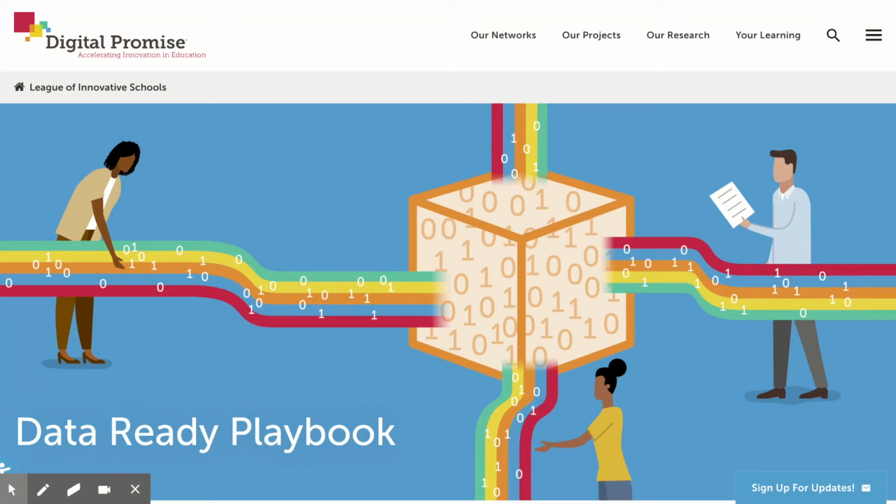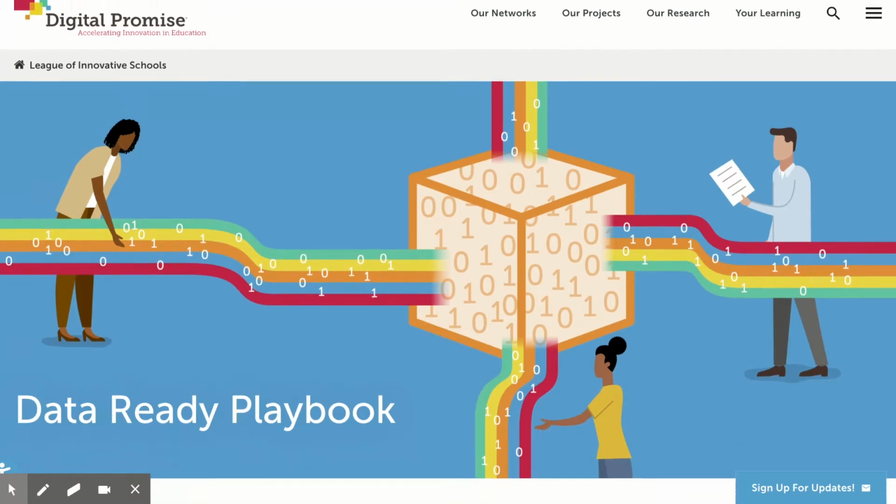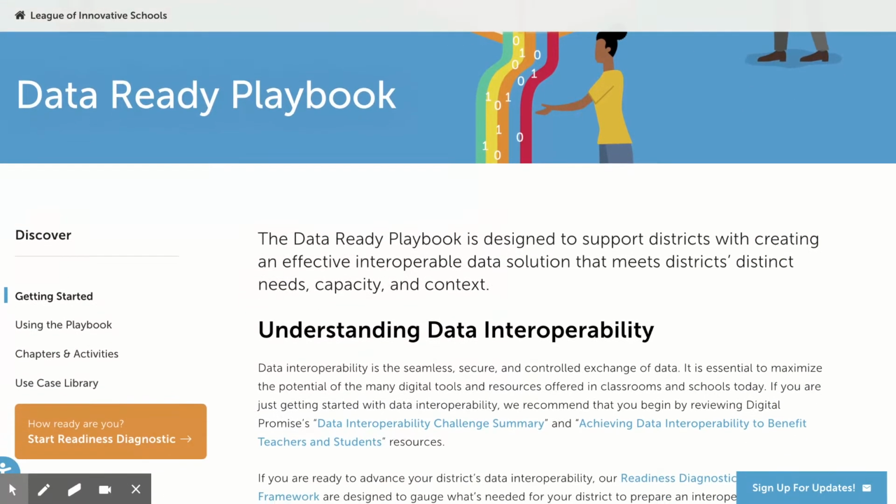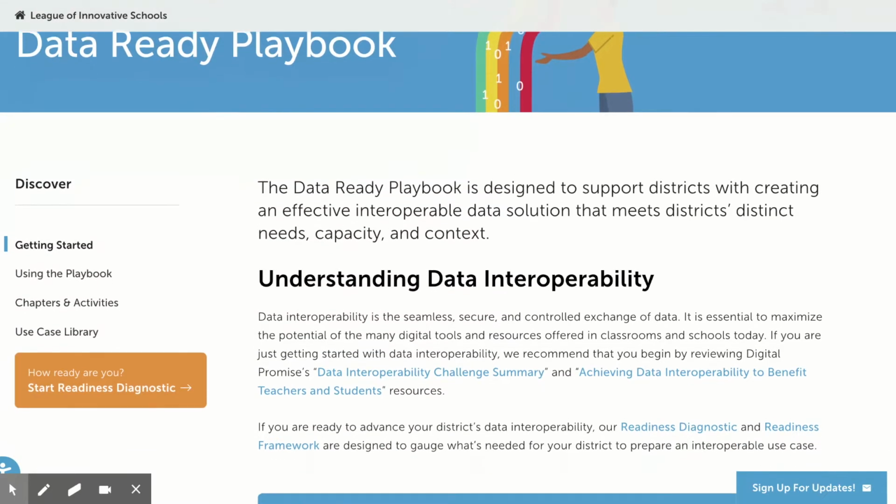The Data Ready Playbook is a free resource designed to support district and school leadership with developing a data ready plan and selecting a use case that will guide the creation of an effective, interoperable data solution that meets your distinct needs, capacity, and context. You can access the playbook's content and learn more about data readiness here on our homepage.